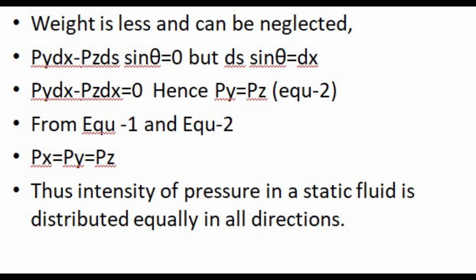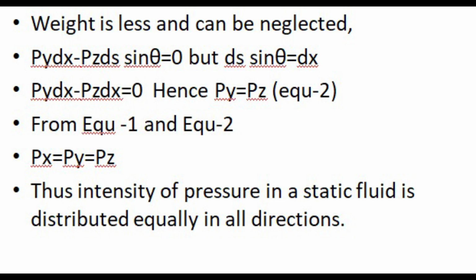Now again from the diagram you can see ds sine theta is equal to dx. So we can write it as py dx minus pz dx equal to 0. That is py is equal to pz.